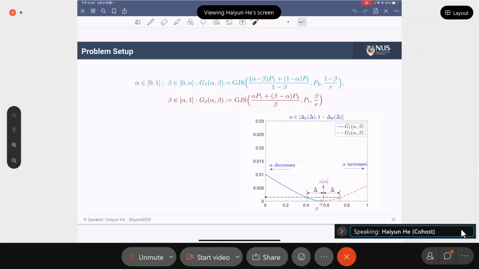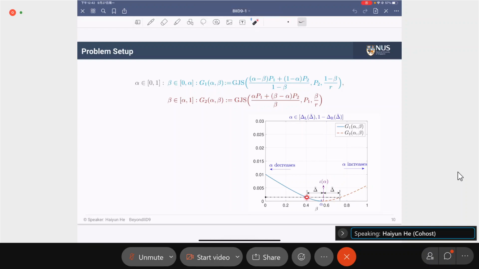So there exists a point iota alpha such that the value of G1 when beta is equal to iota minus delta bar is equal to the value of G2 when beta is equal to iota plus delta bar. And this is the value of the G1 and G2.